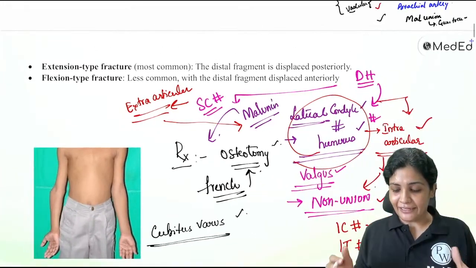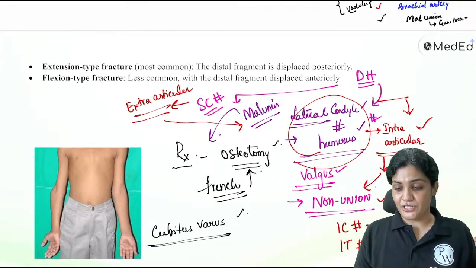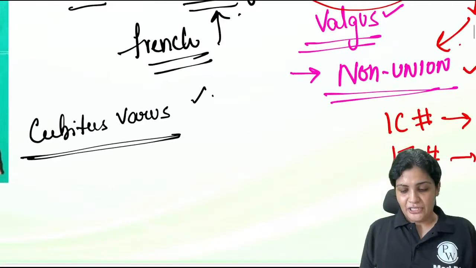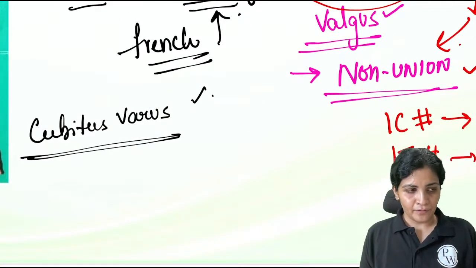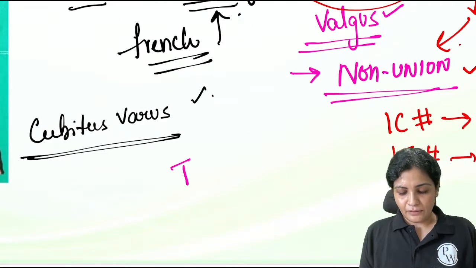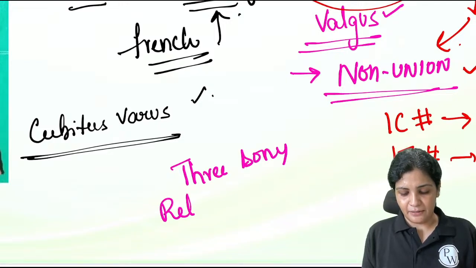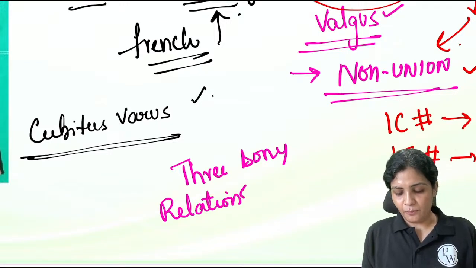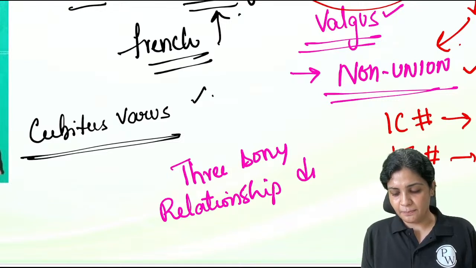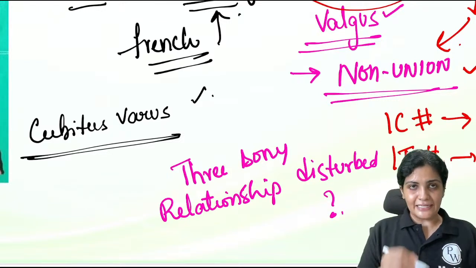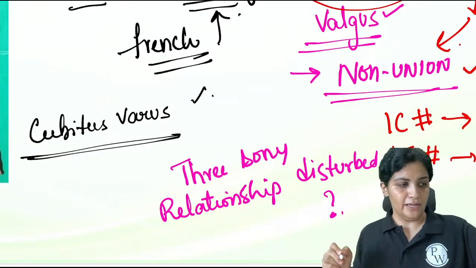Understood? Now, here comes the most important question. In which fracture is the 3-point bony relationship disturbed? The 3-point bony relationship disturbed. I'm asking about disturbed. Is it in supracondylar or in lateral condylar?